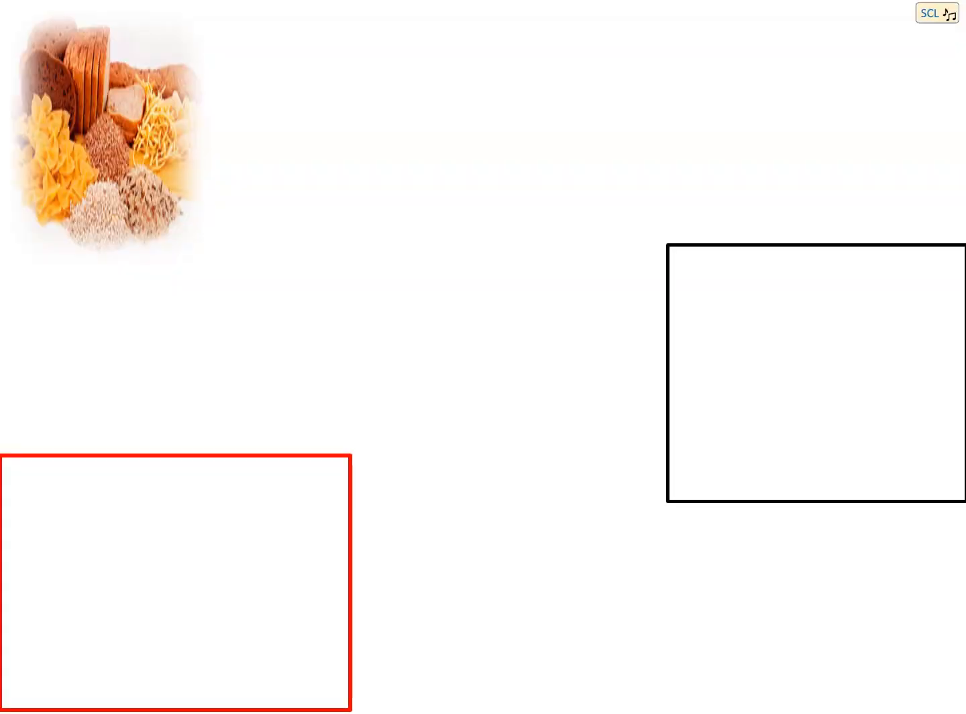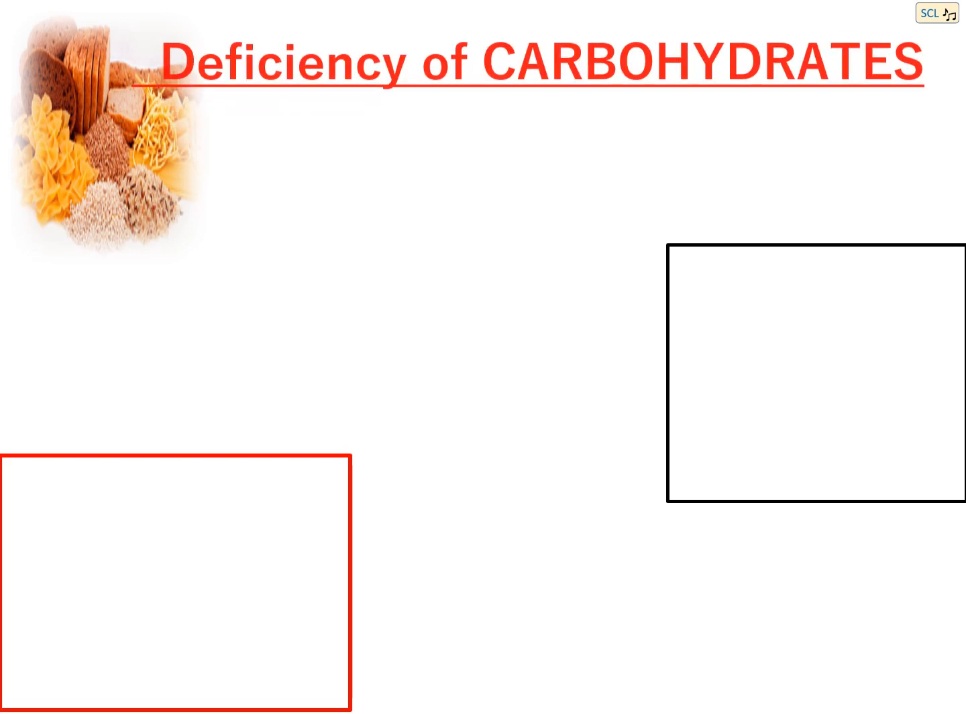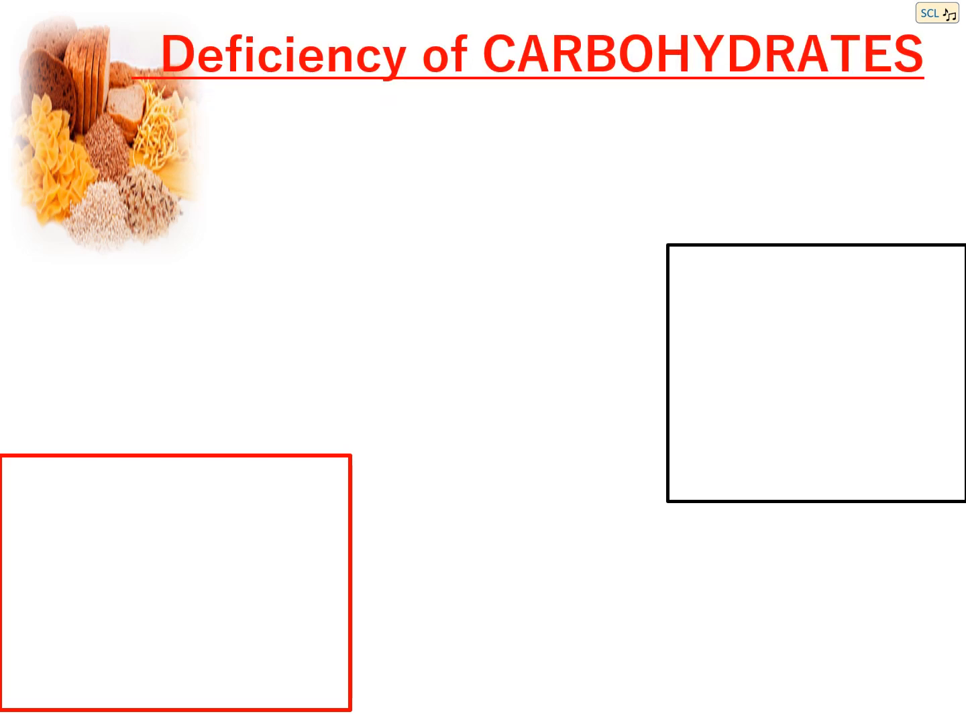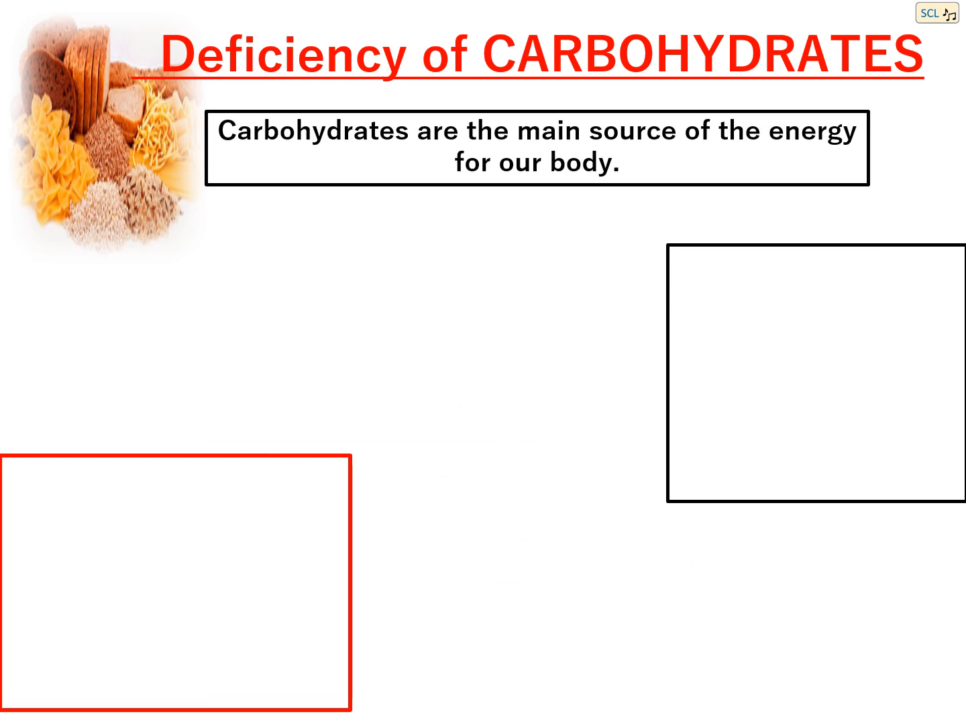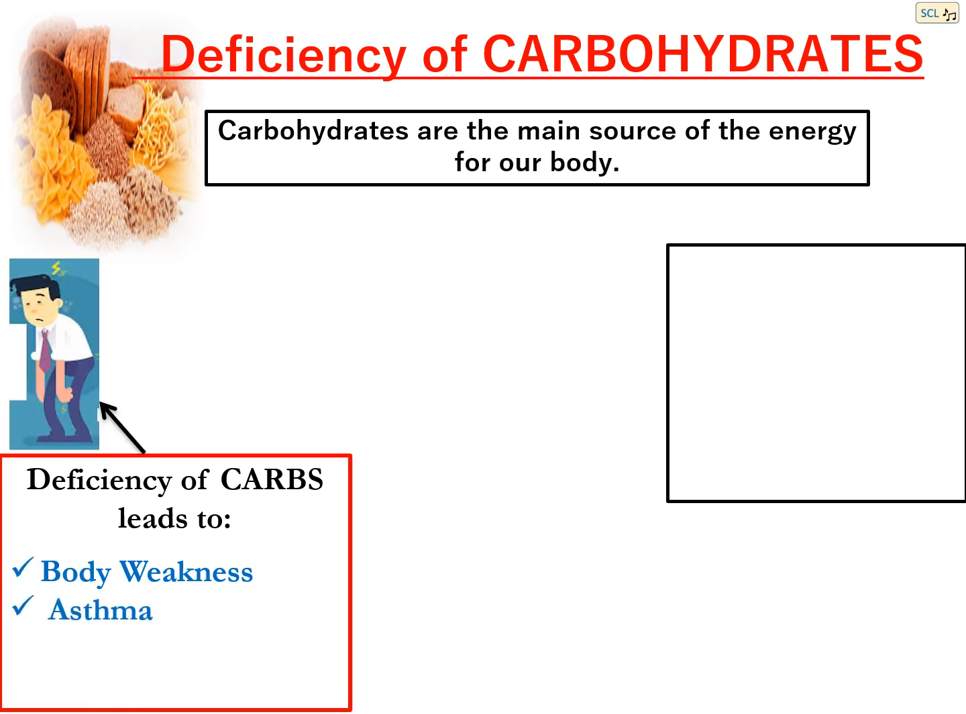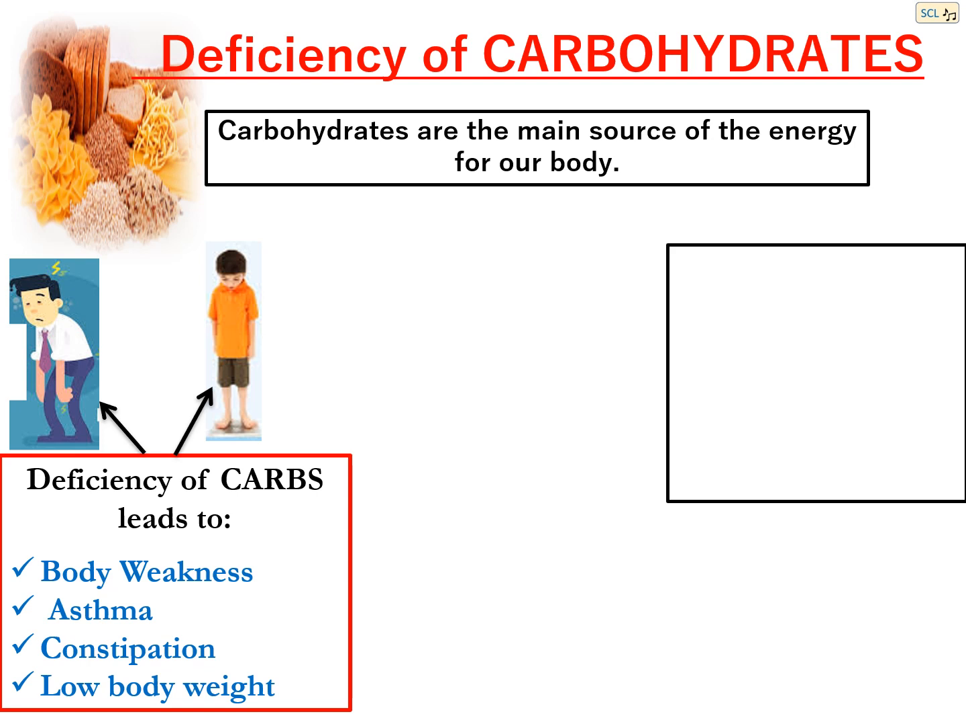We know what are the nutrients which are required by our body. They are carbohydrates, fats, proteins, vitamins, minerals, water and roughage. First we will see what are the diseases caused by the deficiency of carbohydrates. Carbohydrates are the main source of energy for our body. The deficiency of carbohydrates leads to body weakness, asthma, constipation and low body weight.